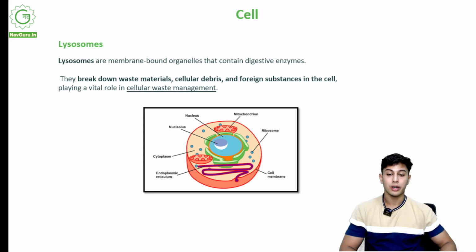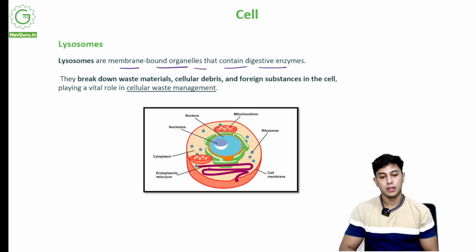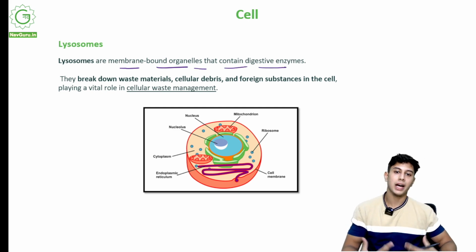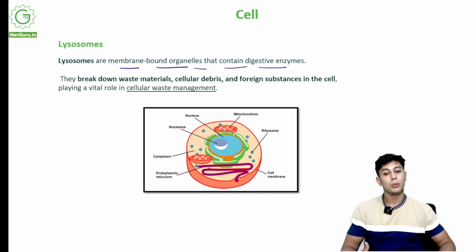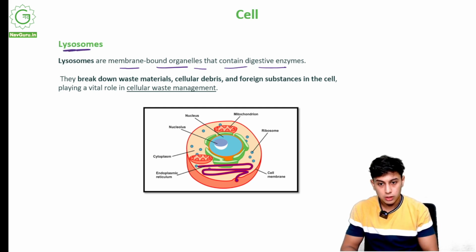Lysosomes. What are lysosomes? Lysosomes are membrane-bound organelles that contain digestive enzymes. So in our stomach, we have digestive enzymes. In our intestine, we have digestive enzymes. Where are the digestive enzymes of the cell? It is in the lysosomes.